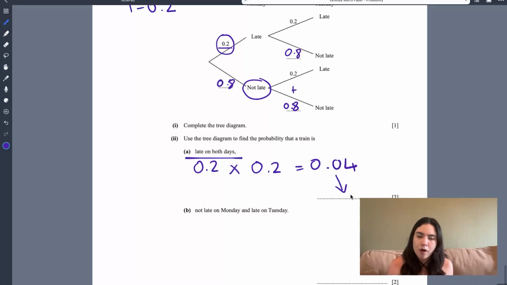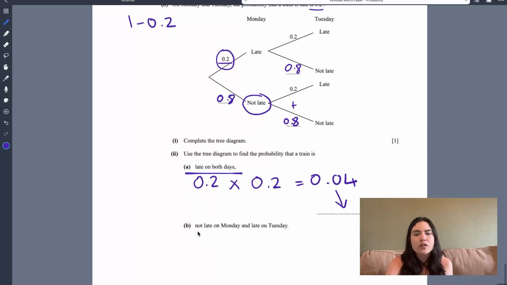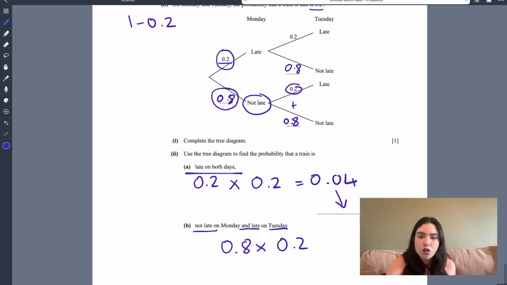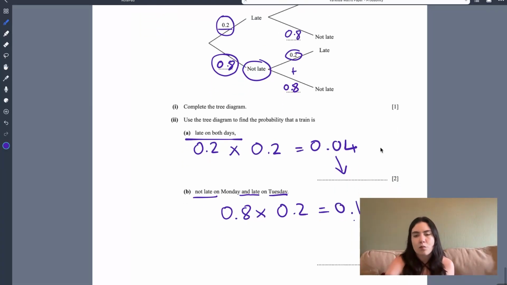All right, then we've got a probability of it not being late on Monday and it being late on Tuesday. So we look at the diagram and we think, okay, so it's not late on Monday. So that means we look at 0.8. The and is even in the sentence for us. So then we're multiplying it being late on Tuesday, which we look is 0.2. So what's 0.8 times 0.2? Well, that's 0.16. And that is our probability.